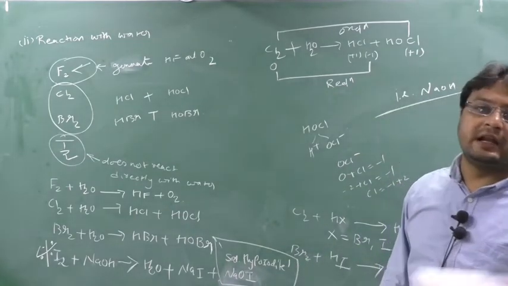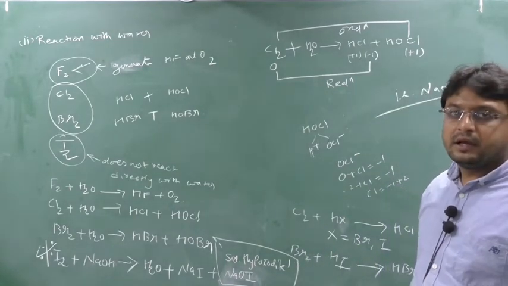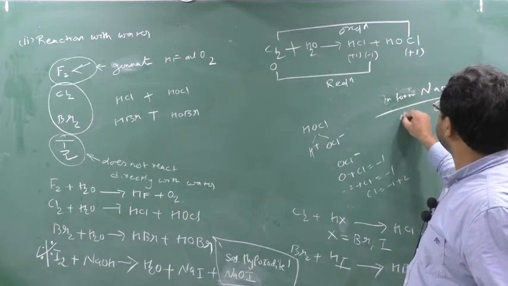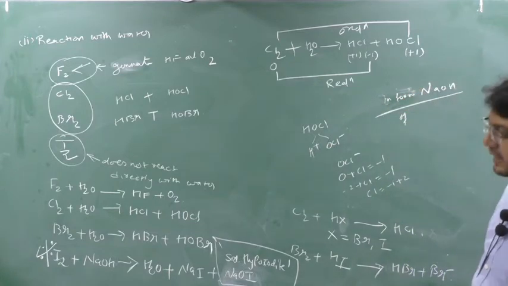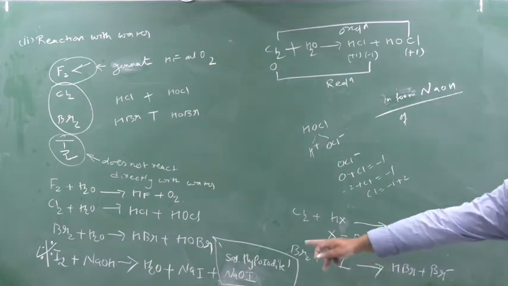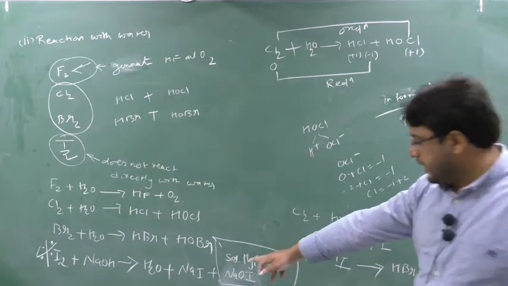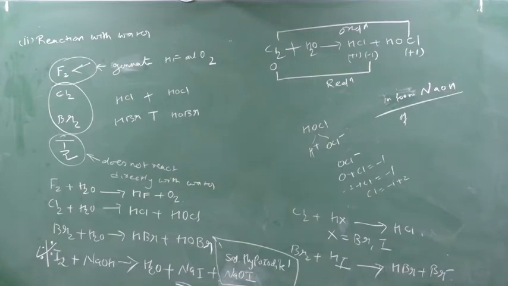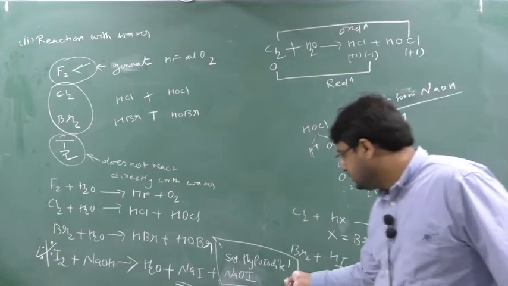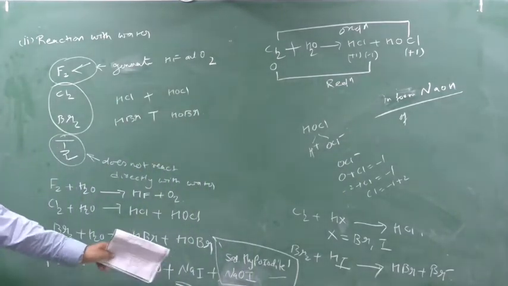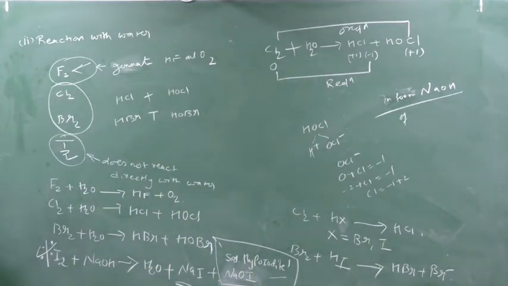Iodine reacts indirectly with water in the form of NaOH, as follows, and generates sodium iodide and sodium hypoiodite. These reactions are to be remembered. This is very important. Okay, very important.